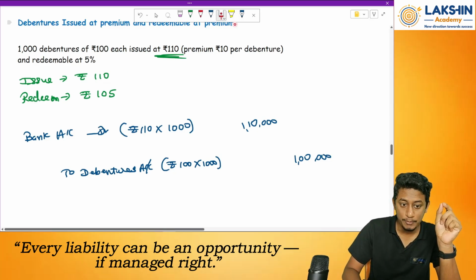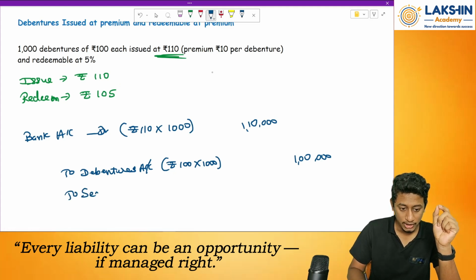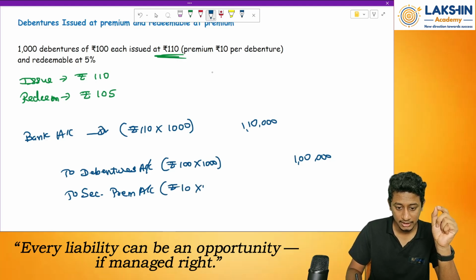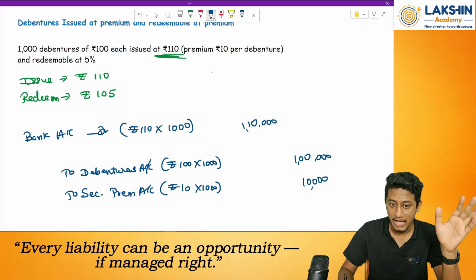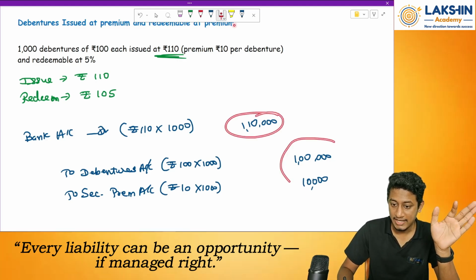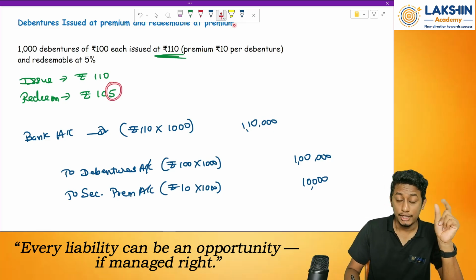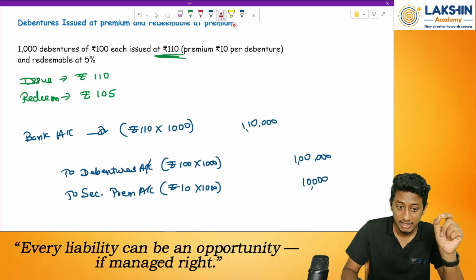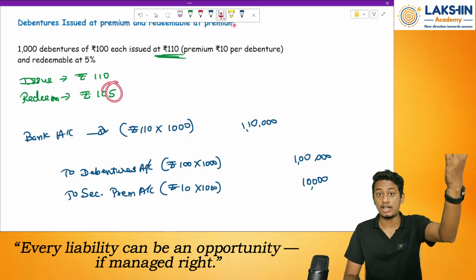During the issue, we have premium of what? Rupees 10, right? So to securities premium account, rupees 10 into 1000 debentures, 10,000 rupees. Are we done? My debit is matching with my credit. So, are we done? No, sir, not yet. Why? Because during the redemption, we are redeeming at this premium, right? Because of that, there will be an expense or a loss in the future.